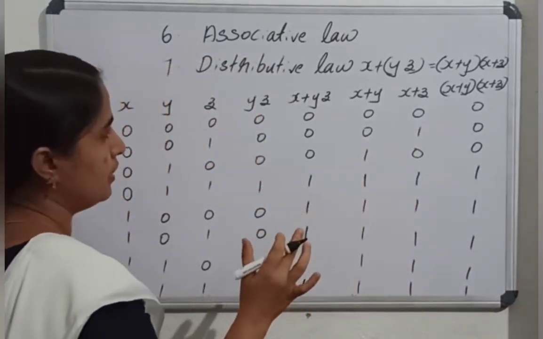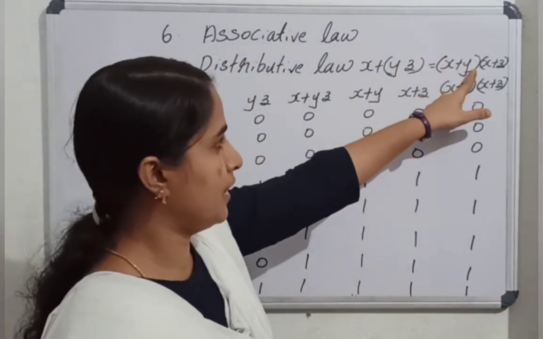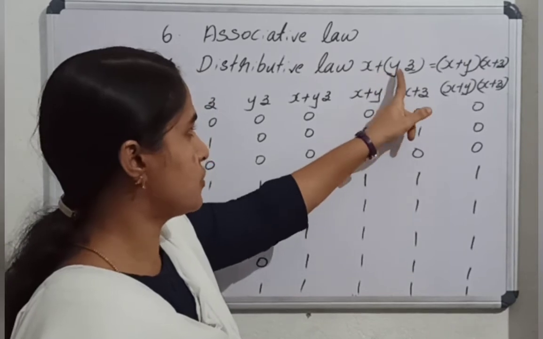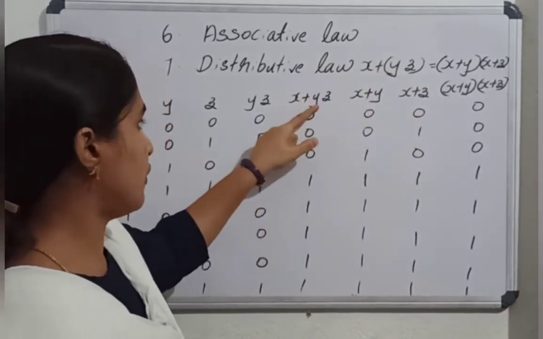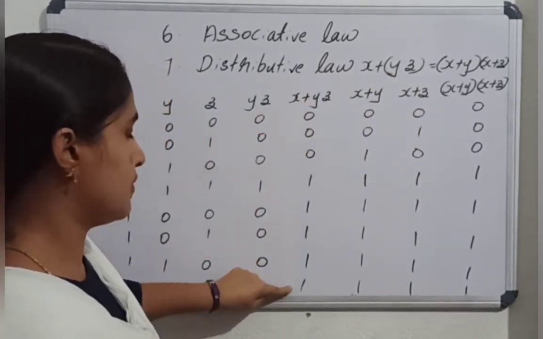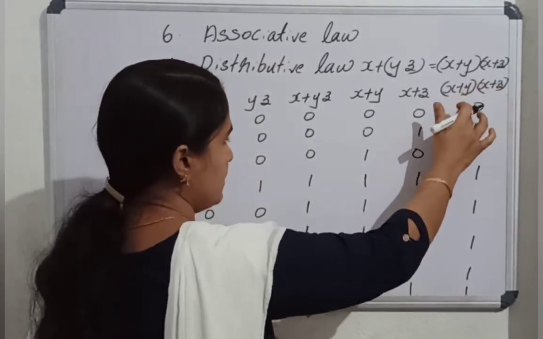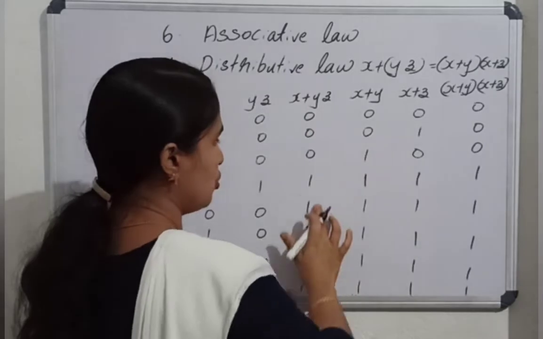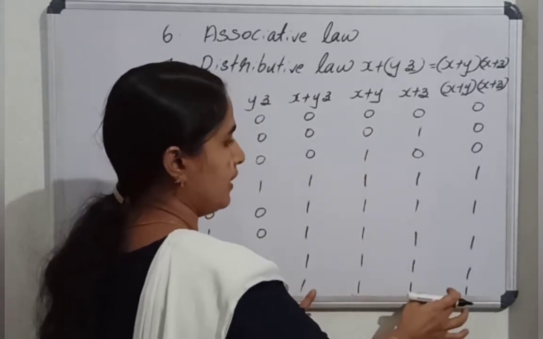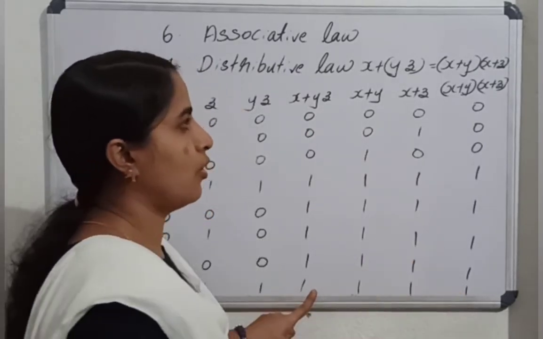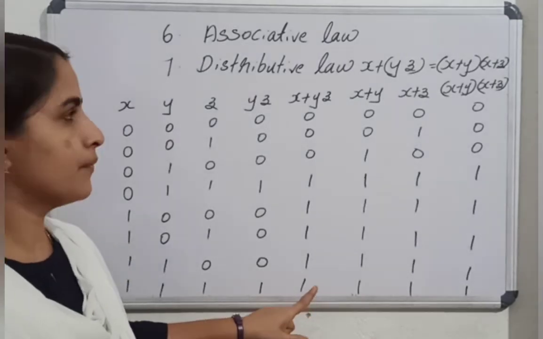Then check whether these two columns are identical. If so, it is correct. x or yz is this, and x or y and x or z is this. See, these two columns are identical. Hence this law is proved.